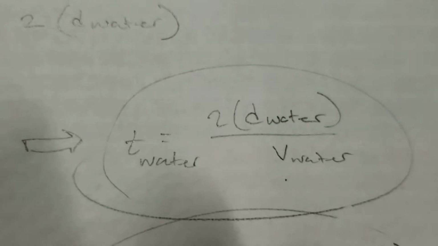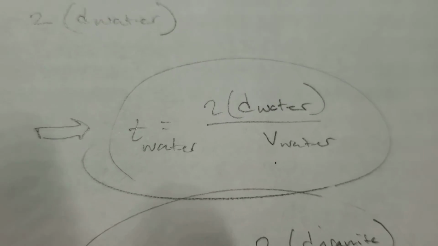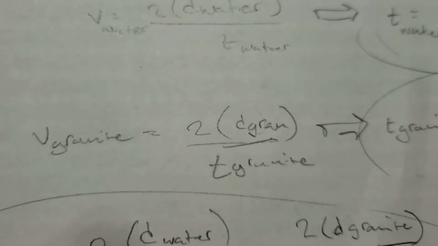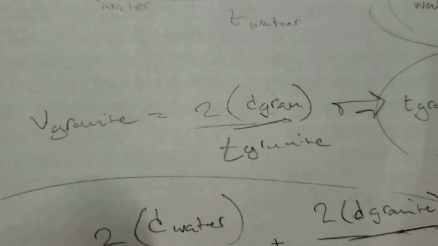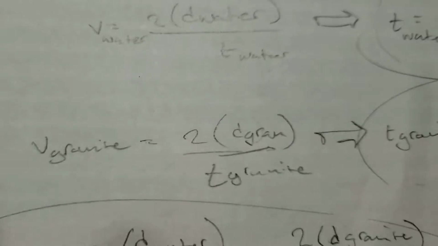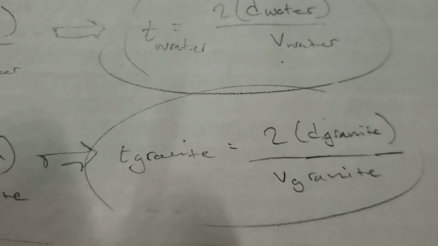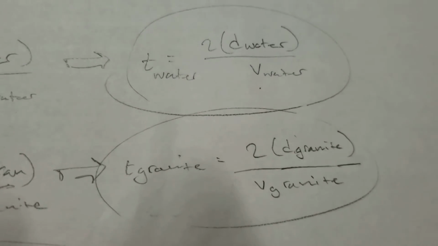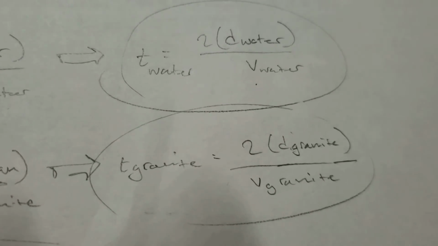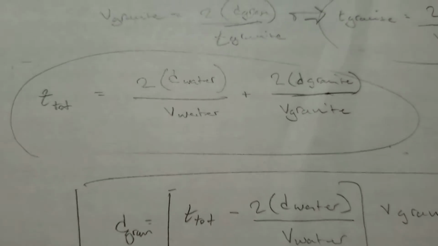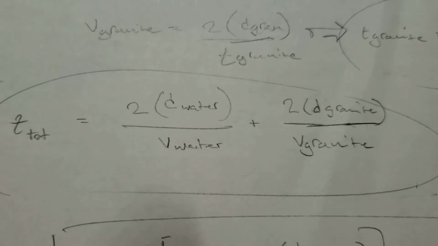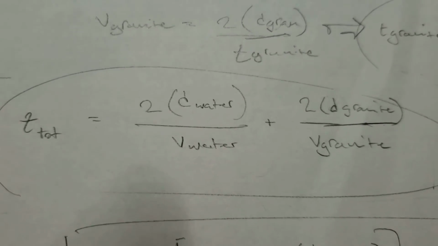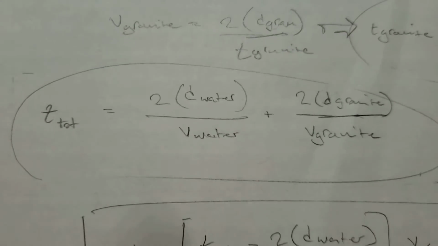We can rearrange this for time, giving us this, and we can do the same thing for the sound through granite. V granite is equal to 2 times the depth of the granite divided by the time in the granite, and we can rearrange this and isolate for time granite. The reason why we're isolating for t here is because this allows us to sum both the water term and the granite term into this larger equation. So again, since the sound is traveling through both the water and the granite to get to the oil deposit, we have to add both of them.